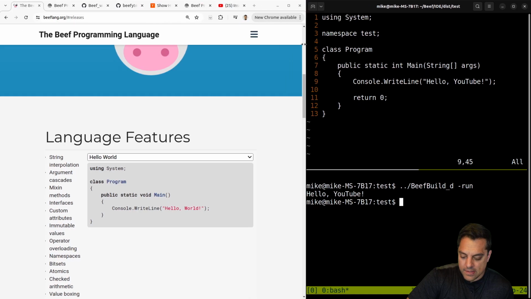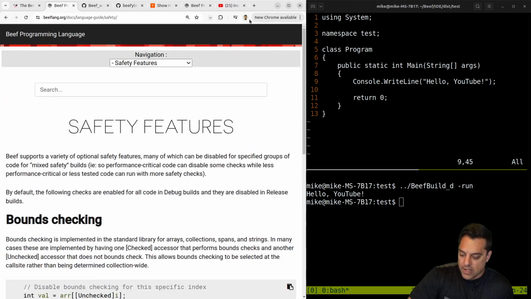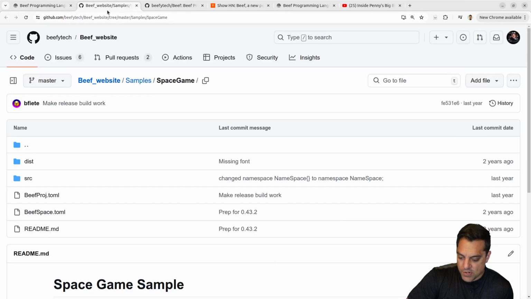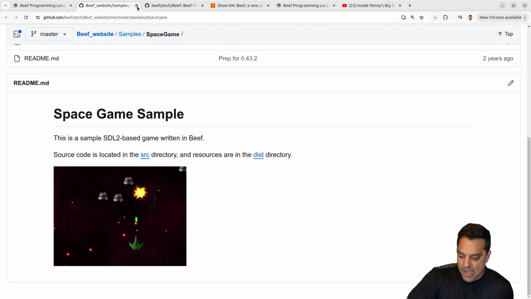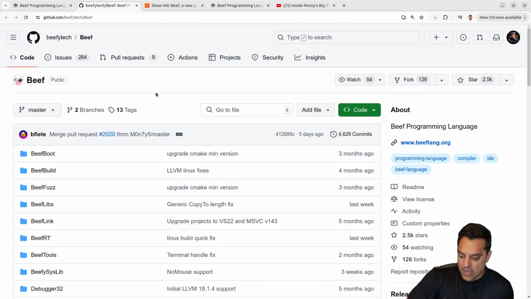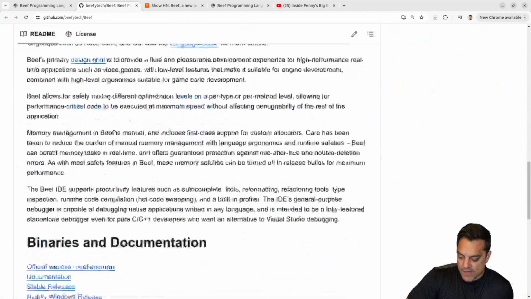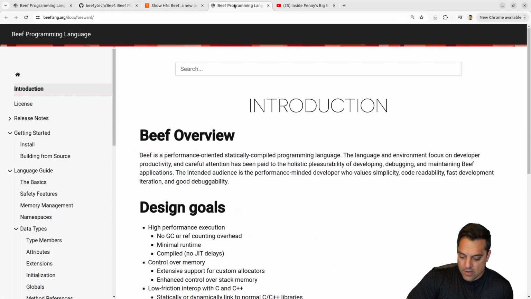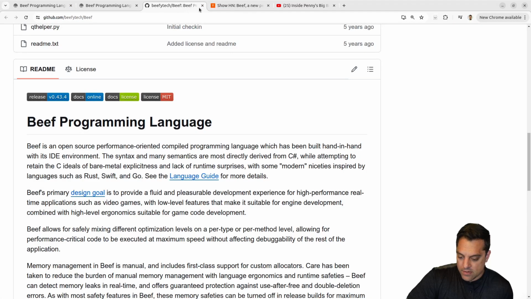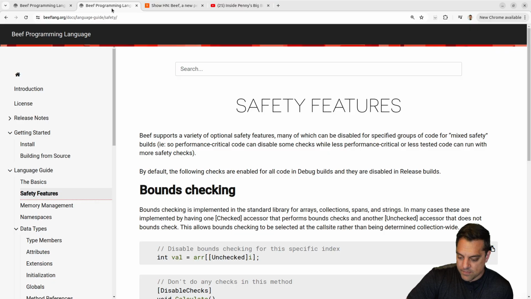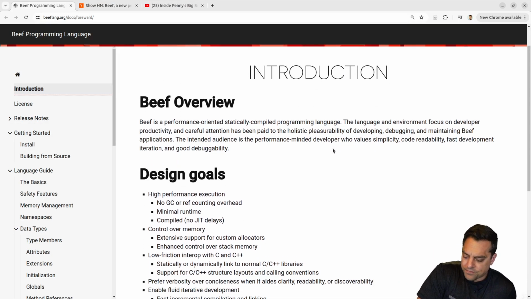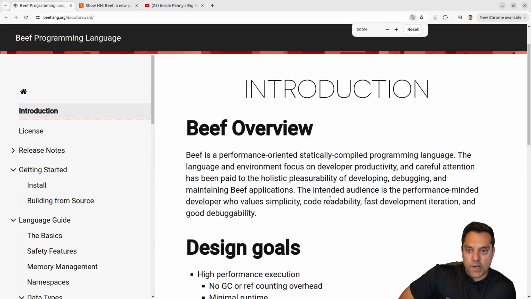Let's go ahead and look at the language now. Some more of the cool stuff here. Let's expand this all the way. Okay, so these are our features. We got the space game, which we looked at previously. And from BeefyTech here, the Beef language. And we wanted to get to the foreword here, which is over here. So we'll start with this. Let's get rid of all these different things here. And I'll put the links to the Hacker News article and the YouTube video, which I thought was neat here. But the overview here, let's get into it.